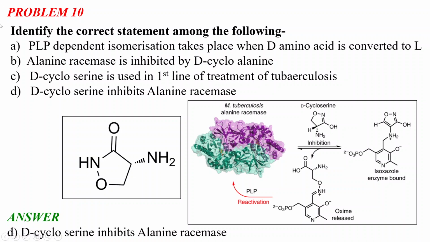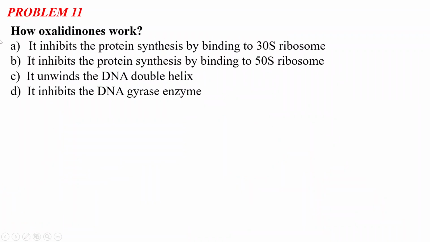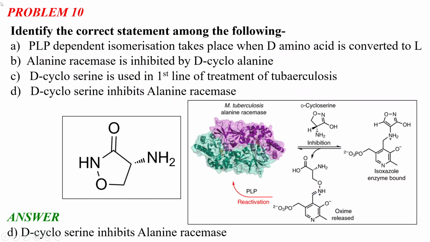Okay, so please just remember this structure of D-cycloserine. You know that for serine there is an OH in the side chain, and after the cyclization it is called D-cycloserine. I think it is clear which is the correct statement regarding D-cycloserine, and it is not used in the first line of treatment.